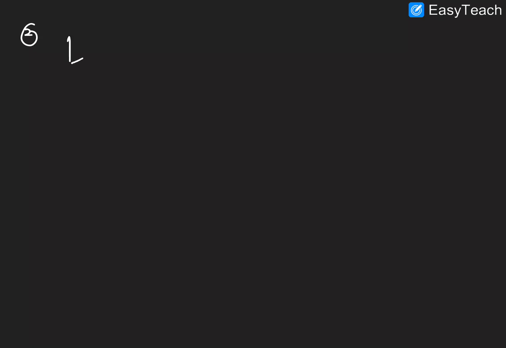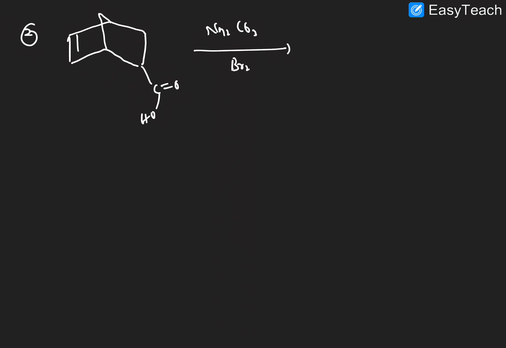Let's discuss one more example, right? Example 2. This is a bridged compound with a double bond and a carboxylic acid group, and sodium carbonate plus Br2. So what is forming here? Alpha carbon, beta carbon, gamma, and delta carbon.